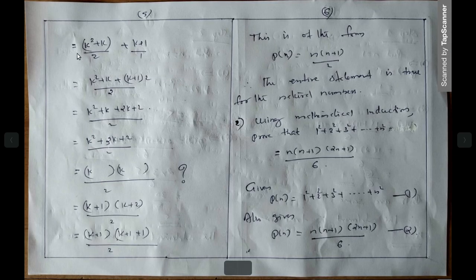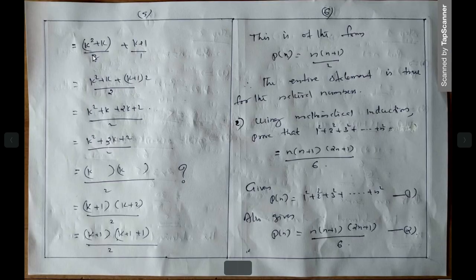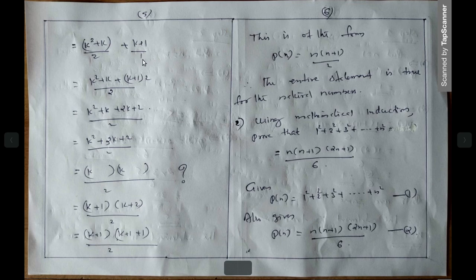Then cross multiplication, with common denominator 2. Or you expand k into k plus 1, which is k square plus k, divided by 2, plus k plus 1. Taking 1 as the denominator, then cross multiplication: k square plus k, into 1, plus k plus 1 into 2. So k square plus k plus 2k plus 2 divided by 2, that is k square plus 3k plus 2. This is a second degree polynomial which can be factorized. So you have to think of two numbers, one number here and another number here, so that the product of these two numbers will be 2.